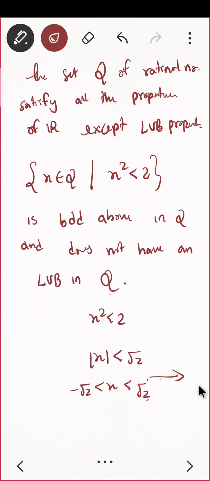So this set is bounded above. But what is the LUB of this set? Root 2 is the LUB, but root 2 is not a rational number. So that's why we will say that this set of rational numbers does not satisfy the LUB property. Okay. Next most important property is the Archimedean property.